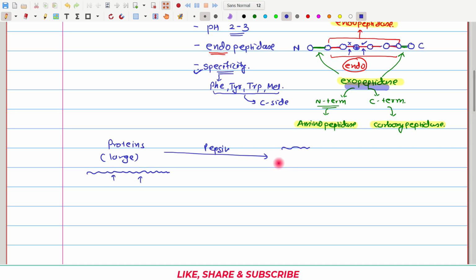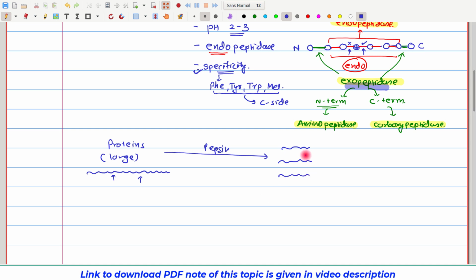And what we get? We get fragments of polypeptide. We call these partially digested proteins, right? So this is the maximum level of digestion we can achieve inside the gastric cavity.